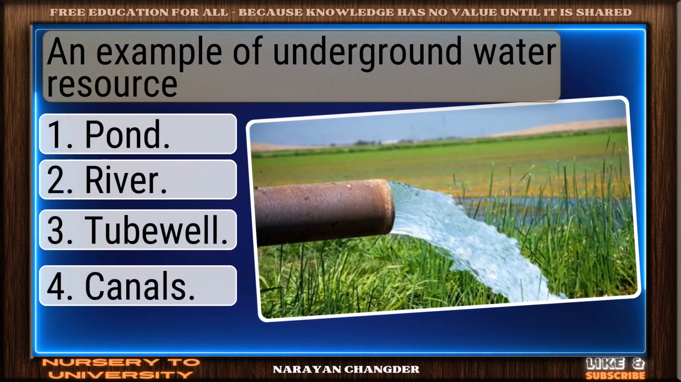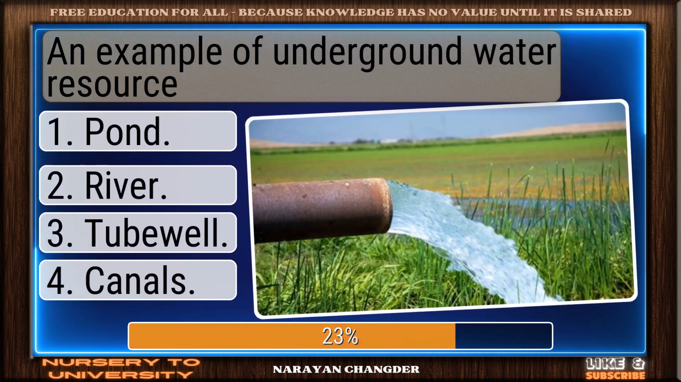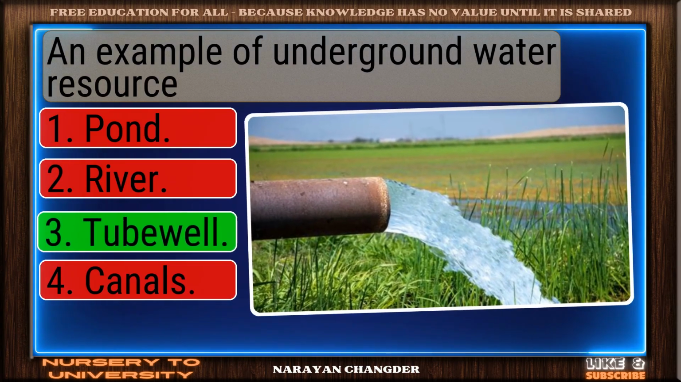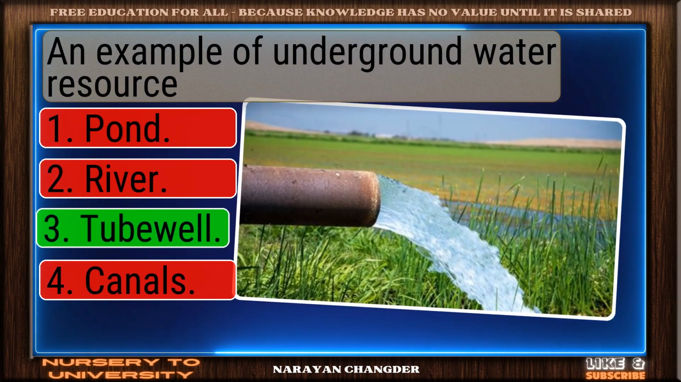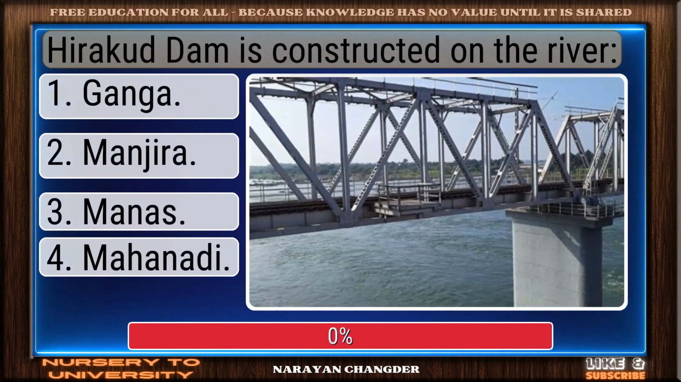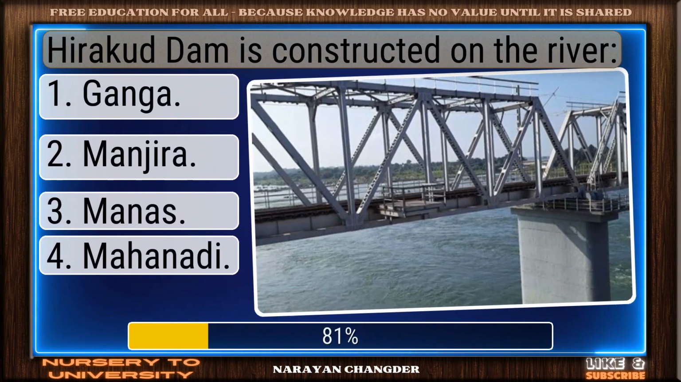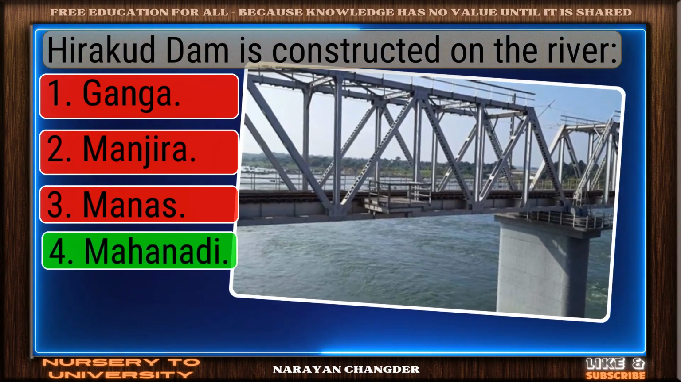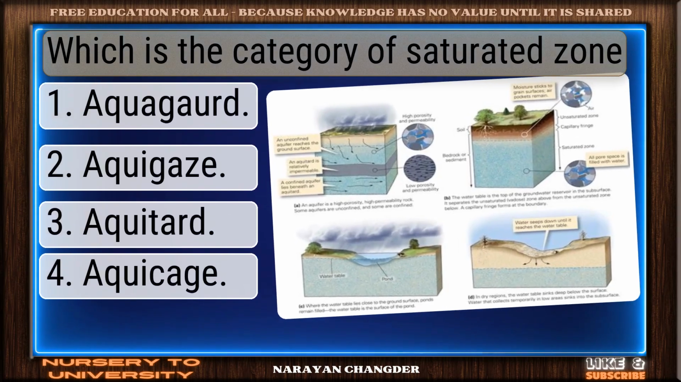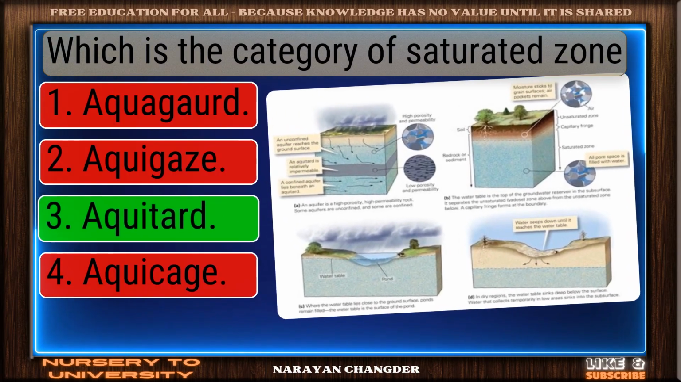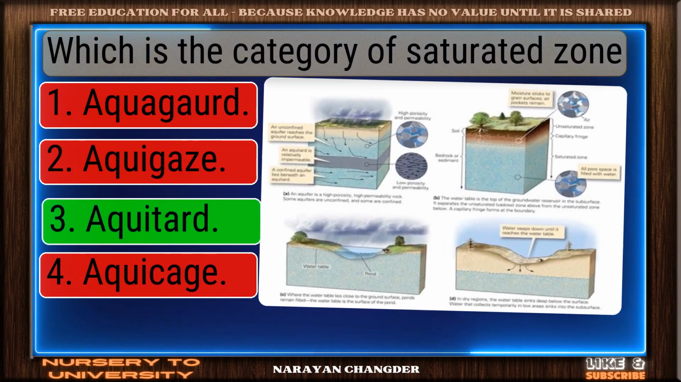An example of underground water resource. Well reasoned. Tube well is the correct choice. Hirakud Dam is constructed on the river. Nice work. You chose Mahanadi and it is correct. Which is the category of saturated zone? Right again. Aquifer is a valid answer.